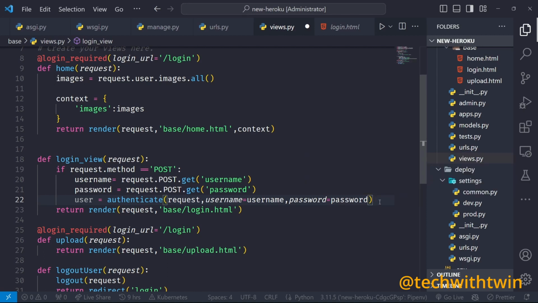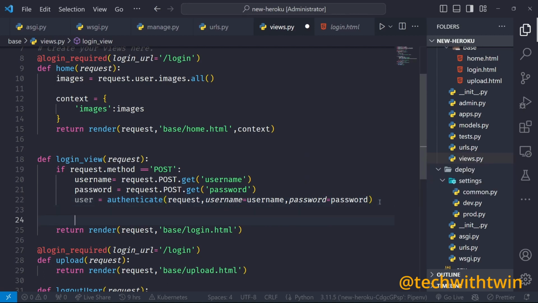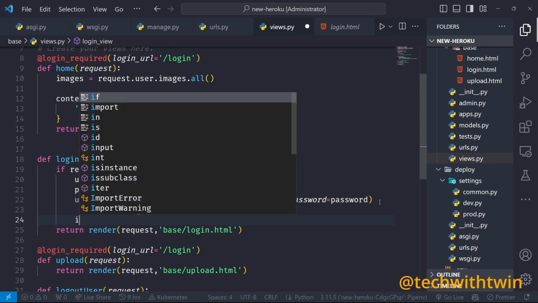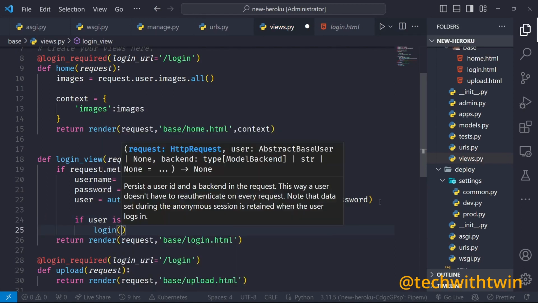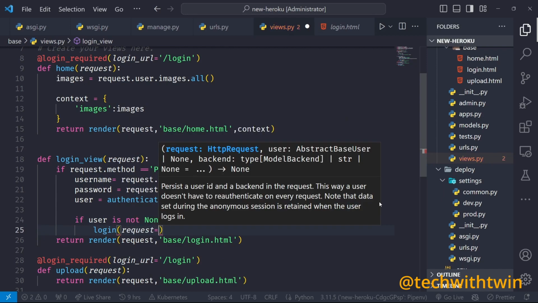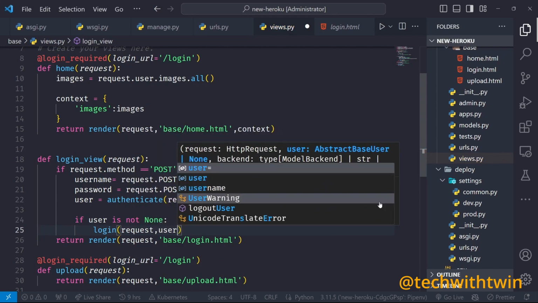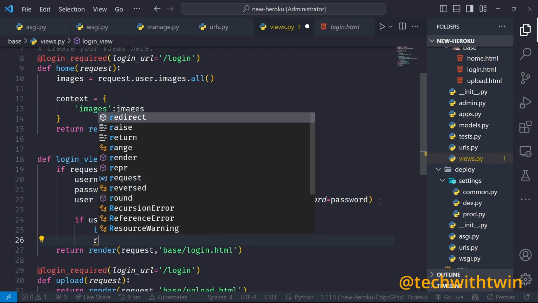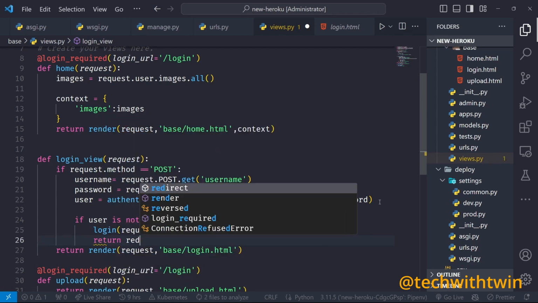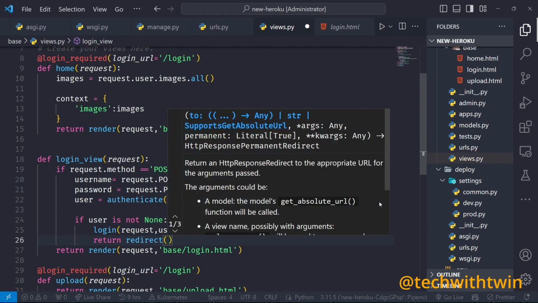So now this user object returns a user. Now if there is a user here, that means that person is authenticated. So if user is not None, then we can log in the user. By logging in the user, we're just adding a session for the user. Then we can return redirect to, we want them to go home.